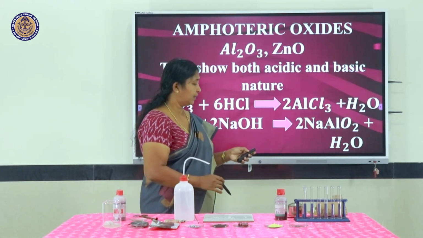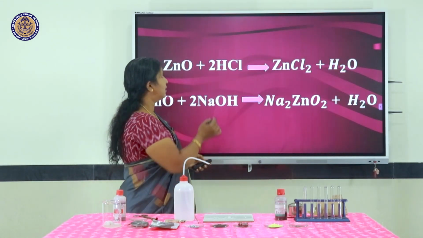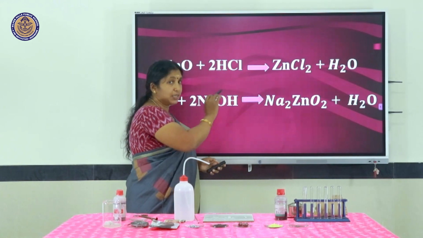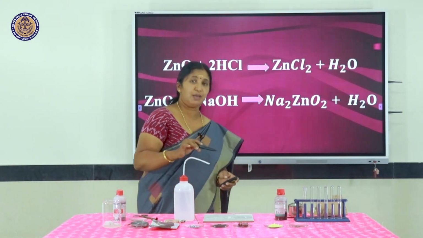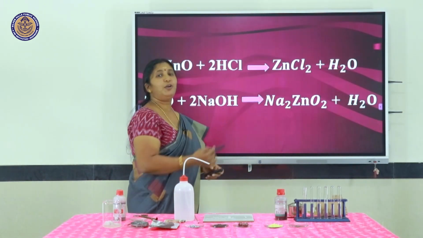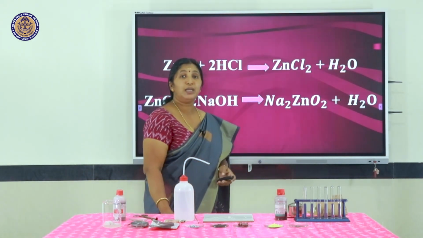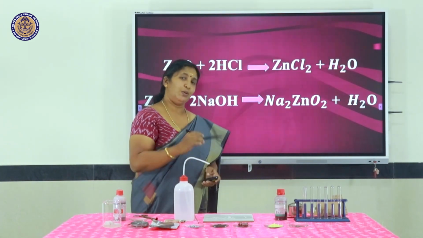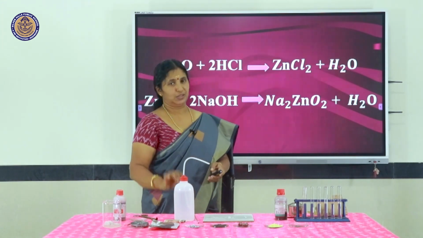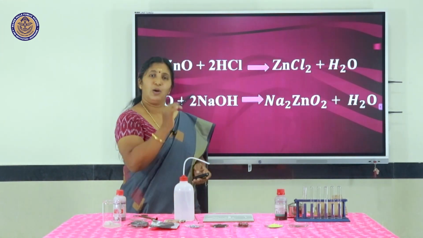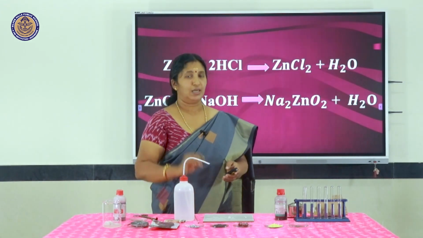Similarly, zinc. Zinc is also amphoteric. Zinc can react with hydrochloric acid. When it is reacting with hydrochloric acid, it is forming zinc chloride. And at the same time, zinc can react with sodium hydroxide also. On reacting with sodium hydroxide, it is forming sodium zincate. So, aluminium oxide and zinc oxide are called amphoteric oxides. Other than these, all other metal oxides are generally basic in nature.